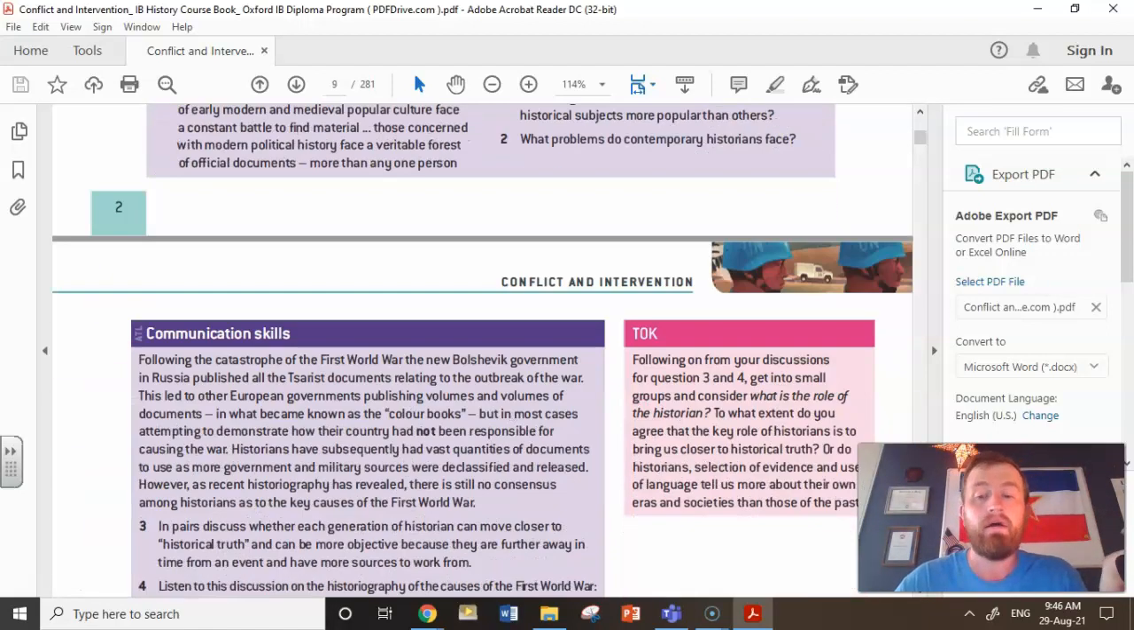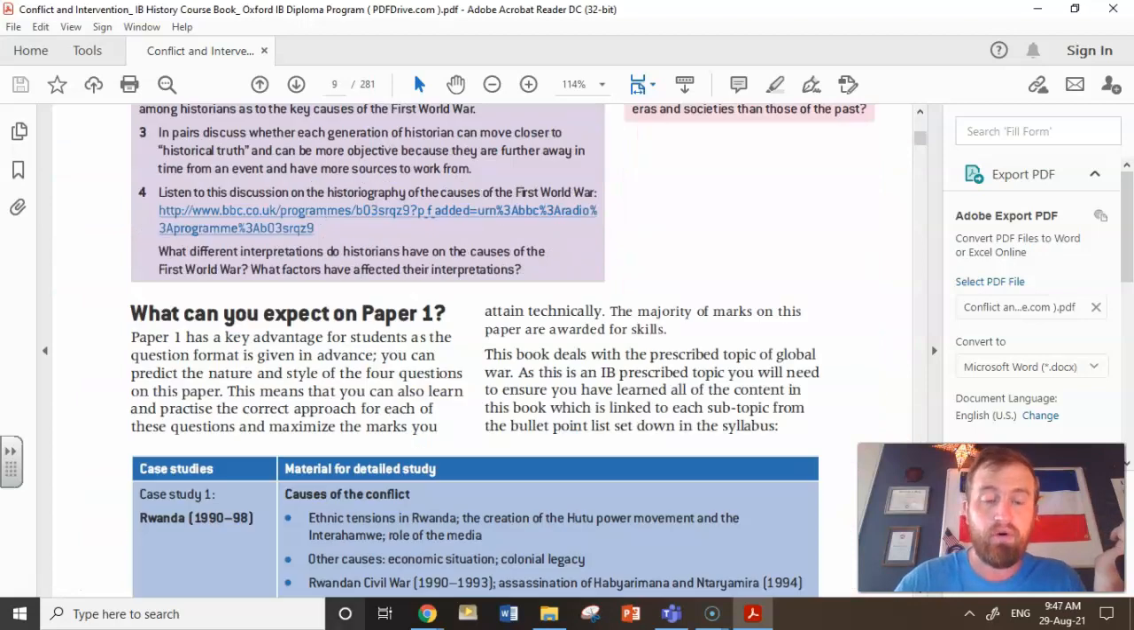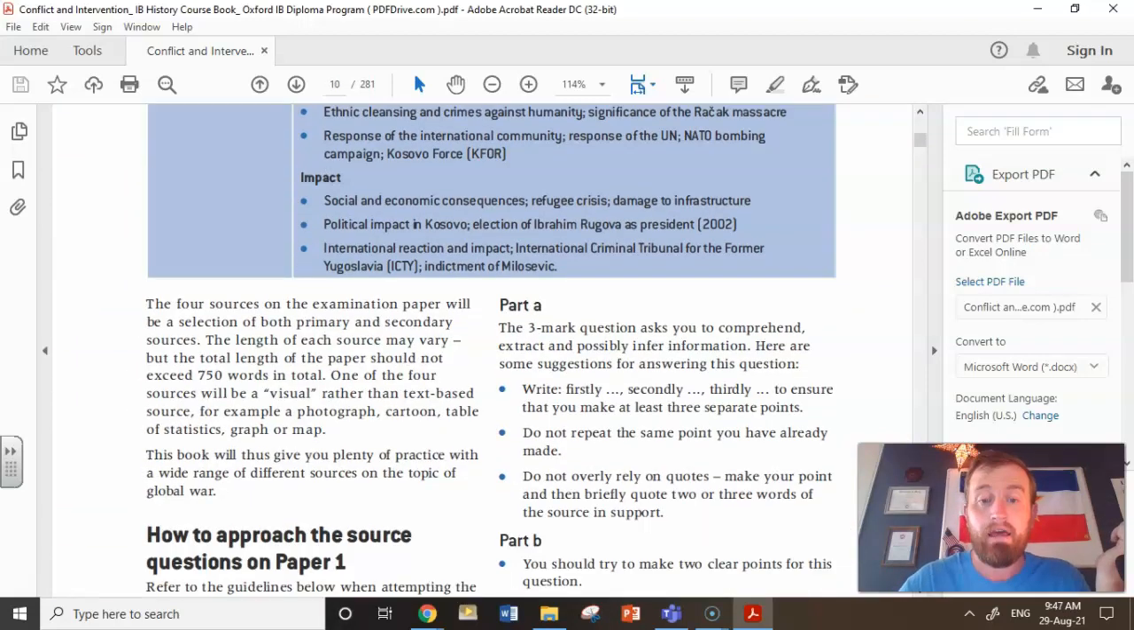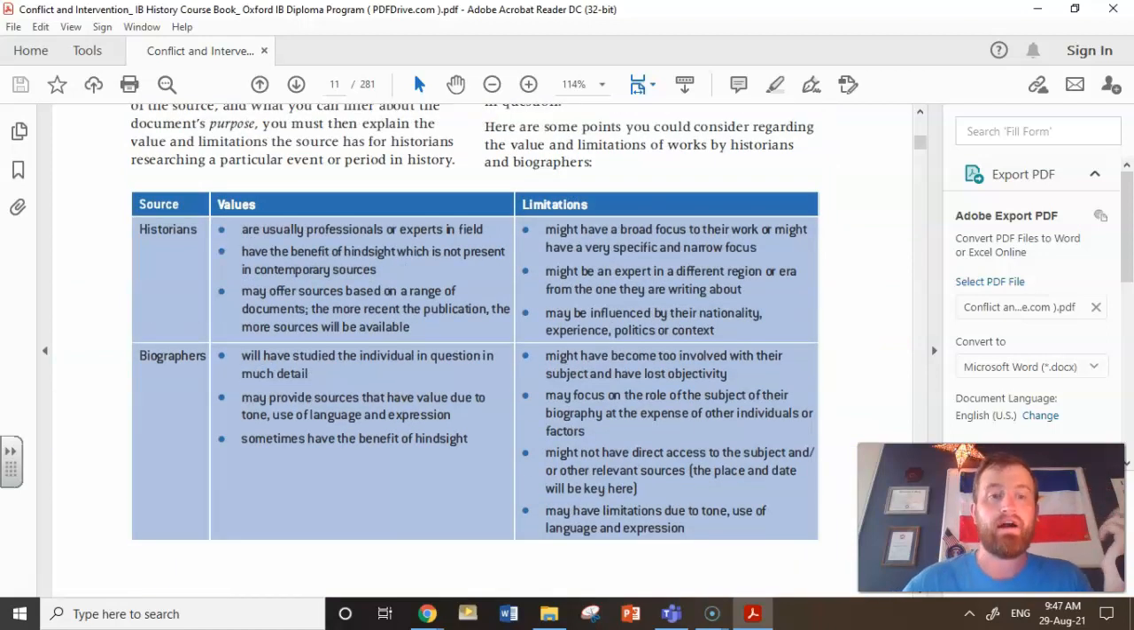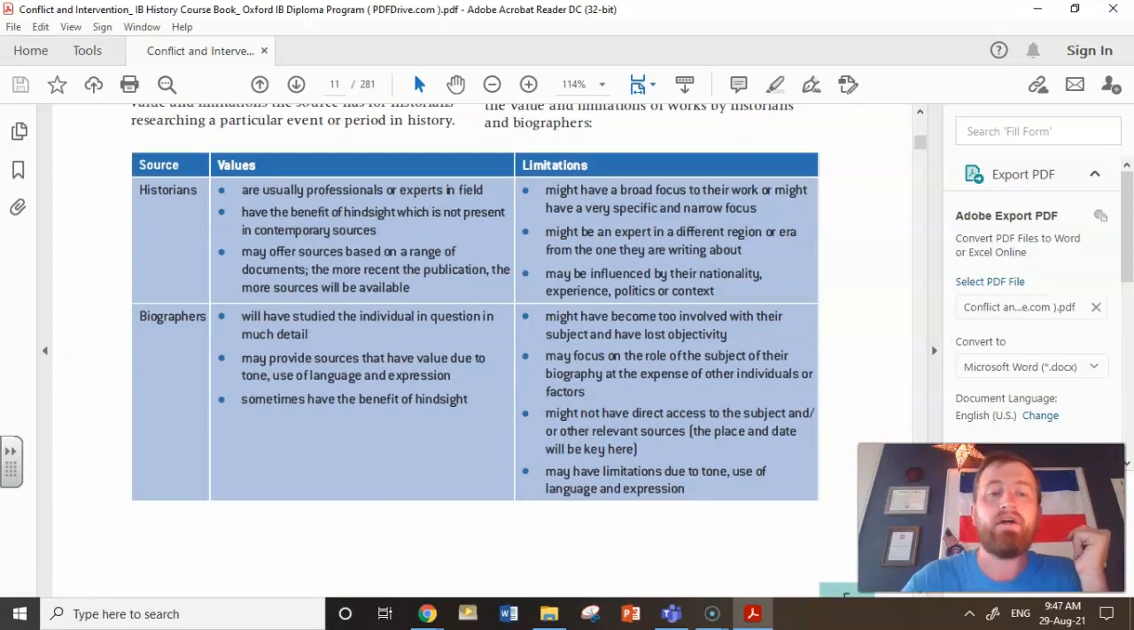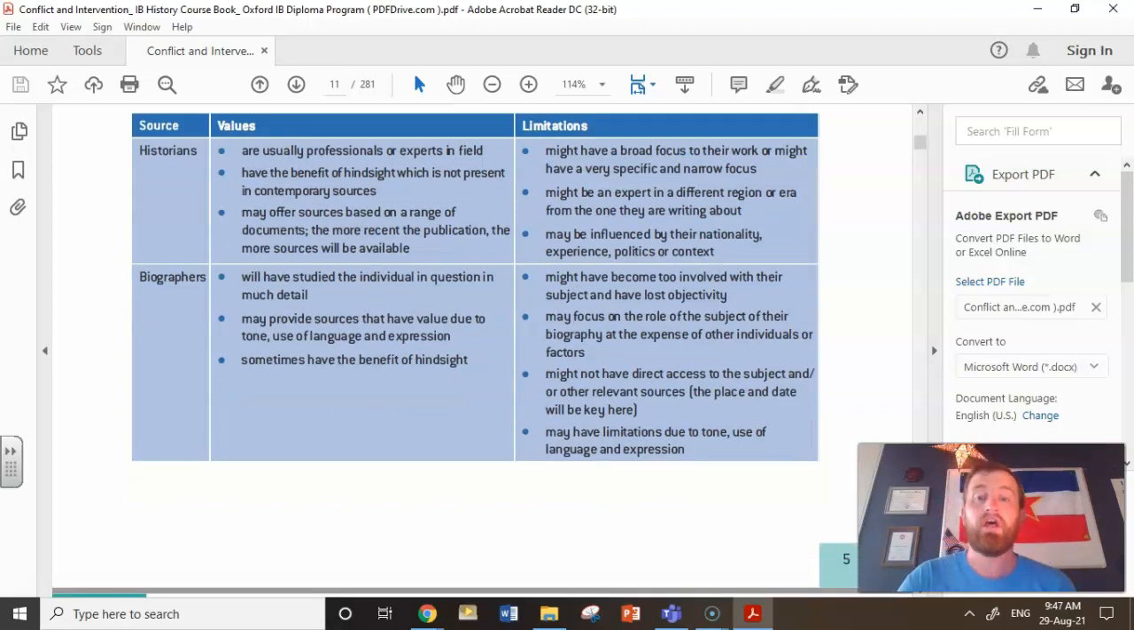Okay, so part one or paper one, Rwanda and Kosovo, is going to be this kind of stuff. Talking about how to go through this, looking at the different contexts. But if you're looking right here, values and limitations of your sources. Now, part one of the IA, as we've talked about before, is an evaluation of two different sources. This is the kind of stuff you should be looking at. Your values. The value of the historian is this. Here's some limitations we can use. Use this type of language. Put it in your own words, but use this language.